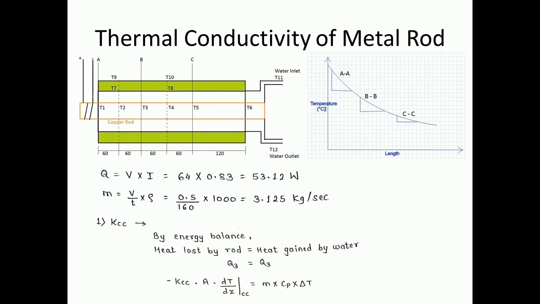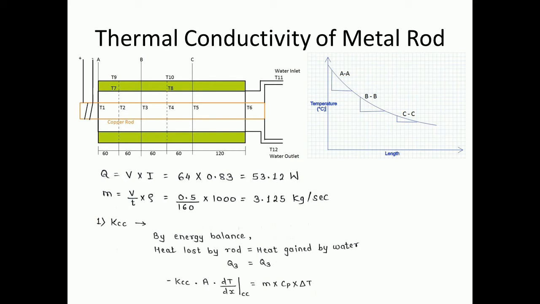Now we are going to calculate the thermal conductivity at C section. To calculate the thermal conductivity, we are going to do the energy balance. In energy balance, we are considering heat lost by the rod is equal to heat gain by the water.